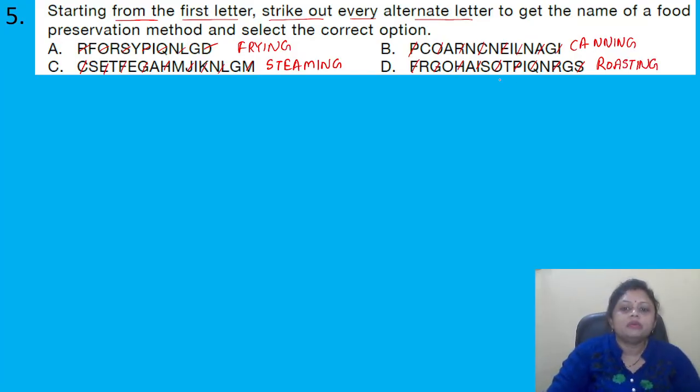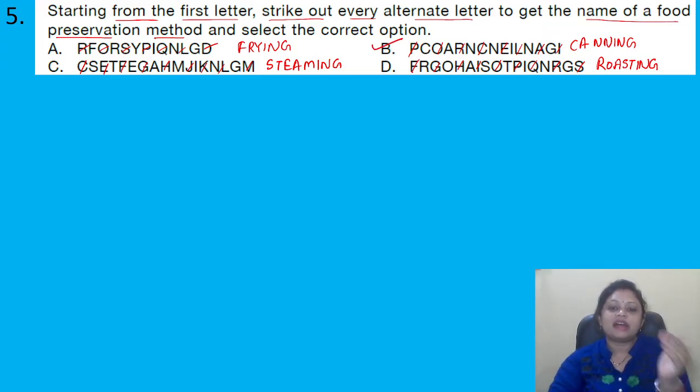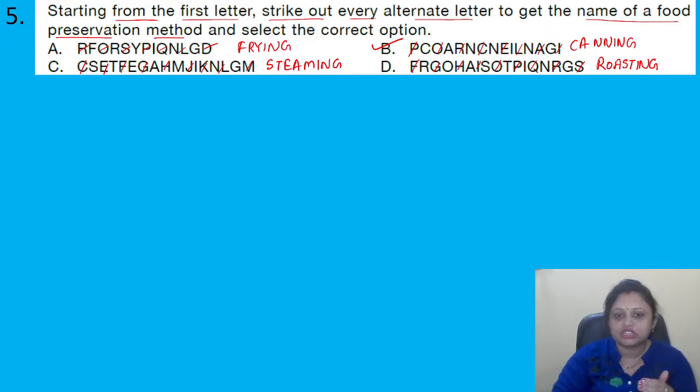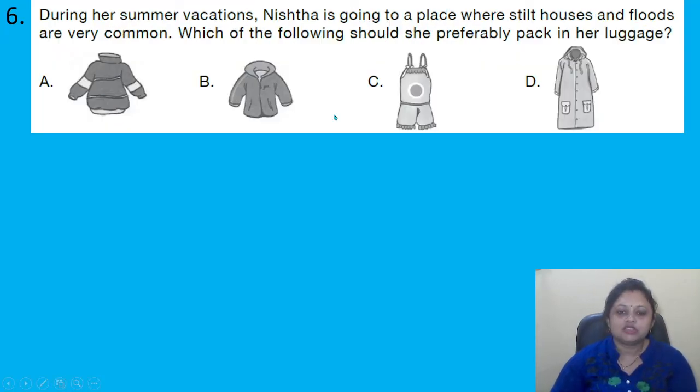Okay. So here we have to get the name of a food preservation method. So the food preservation method is canning, because frying, steaming and roasting are methods of cooking, not methods of preservation. Okay. So option B is the correct answer. Coming to the next question.